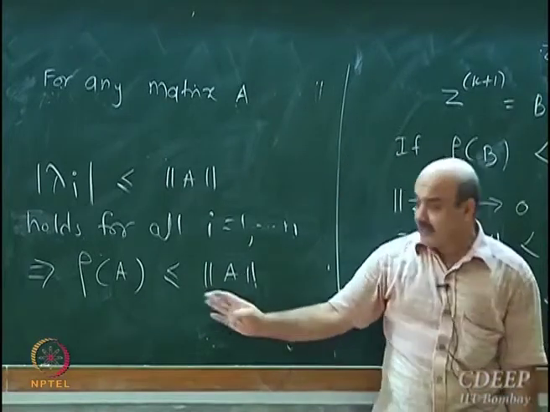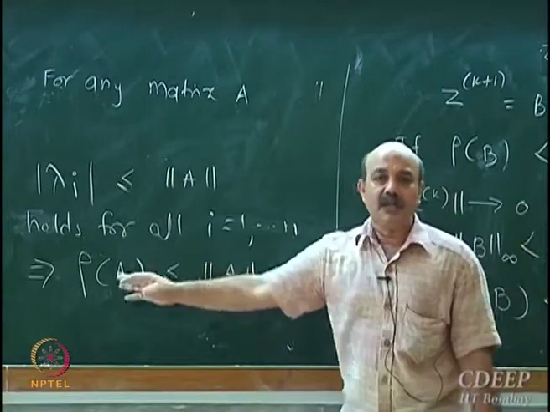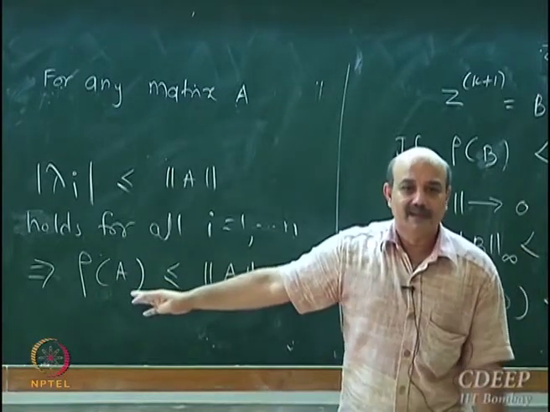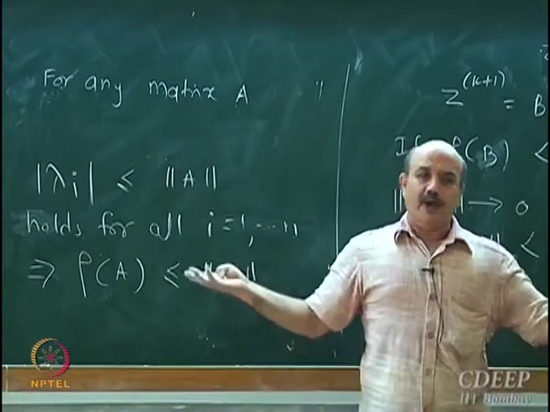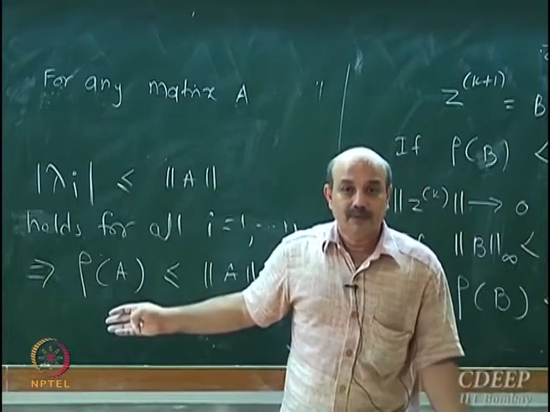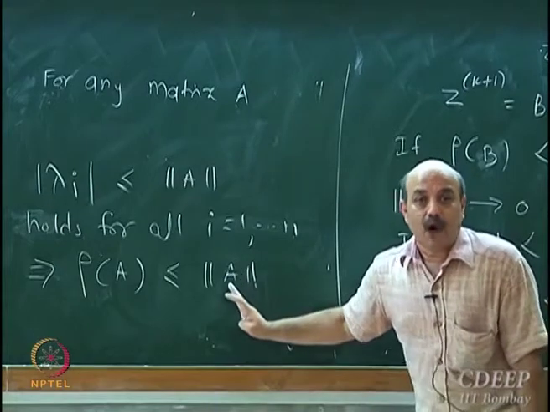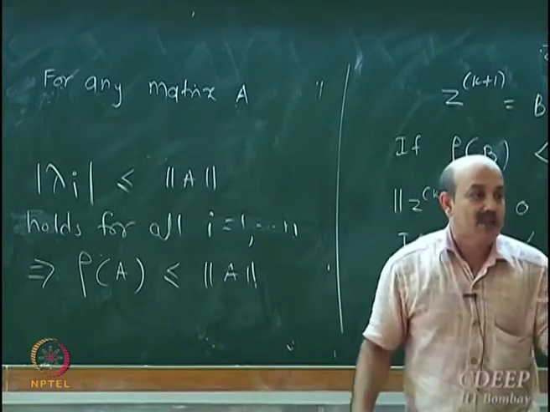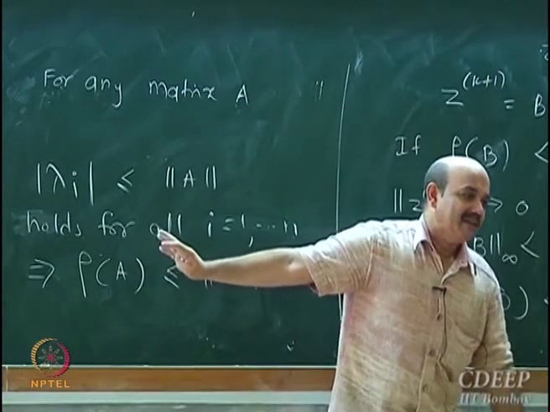See, this inequality is like saying 0.1 is less than 5 or 0.1 is less than 0.9. So if you get norm of A to be 5, quite likely that spectral radius of A could be 0.1, you don't know. But if norm of A is 0.9, I surely know that spectral radius of A is less than 1.